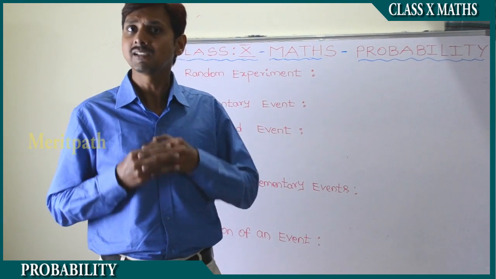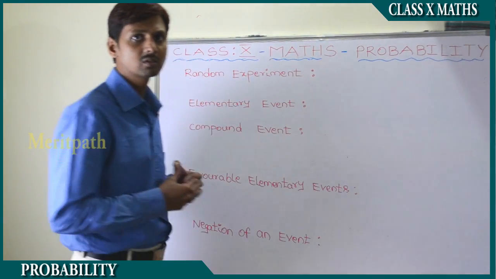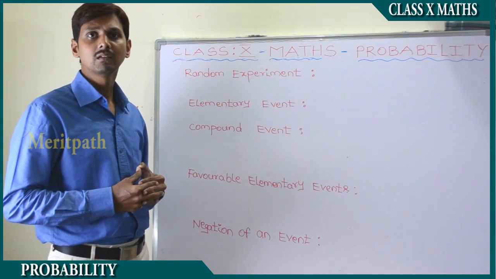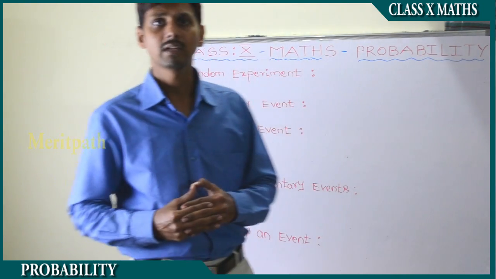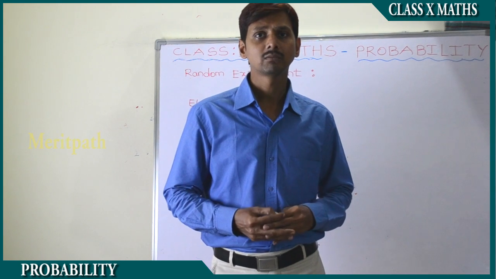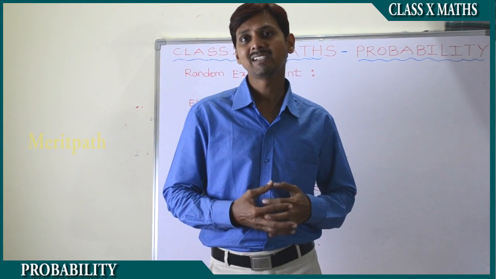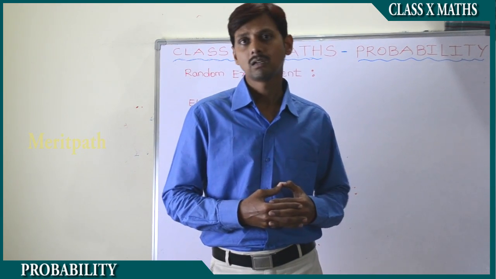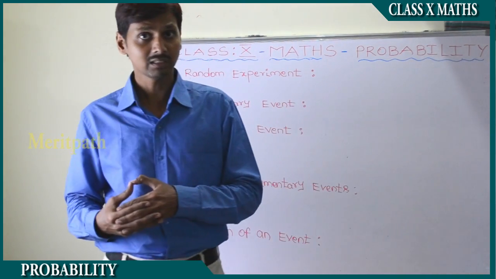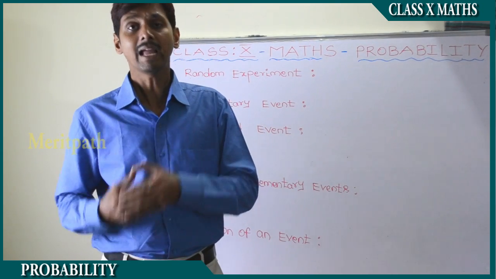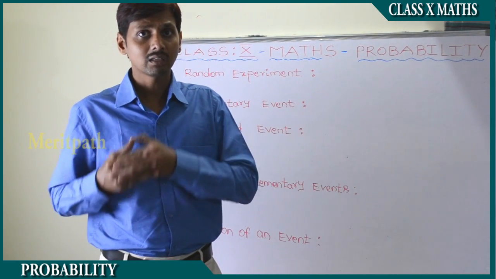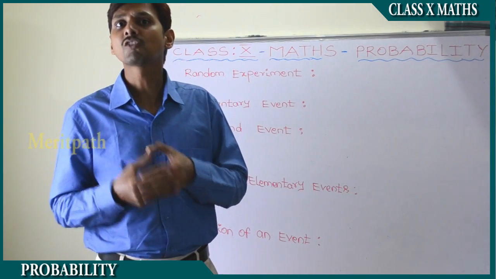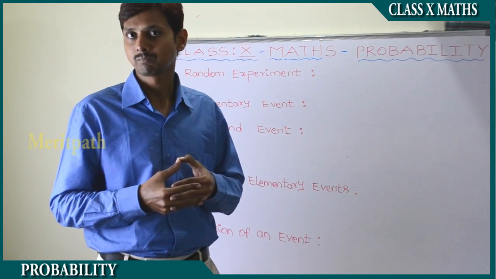It's telling about the uncertainty. So, for example, they have taken a coin and we toss a coin and we say that it may occur tail or head. Then this is called the uncertainty, and this kind of uncertainty is called probability.